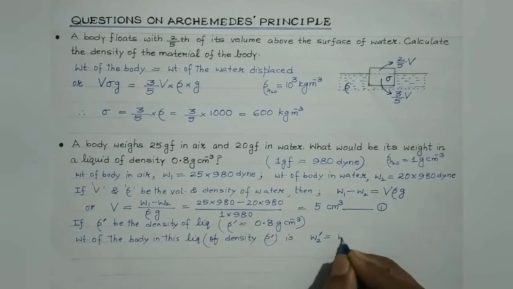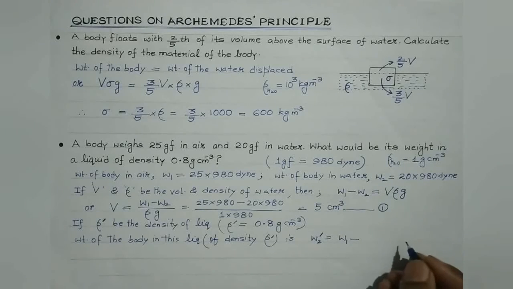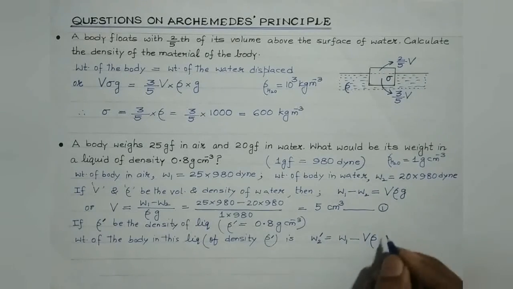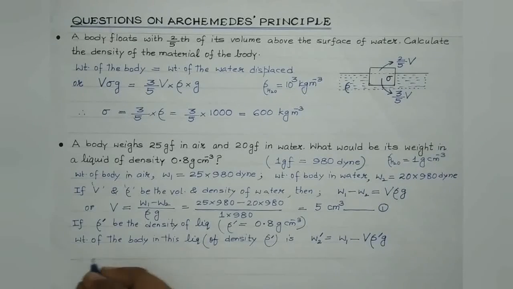It is equal to the weight of the body in air or vacuum minus the upthrust. Upthrust, as we are aware, is equal to the weight of the liquid displaced by the body. It will be V multiplied by rho dash multiplied by G, isn't it?